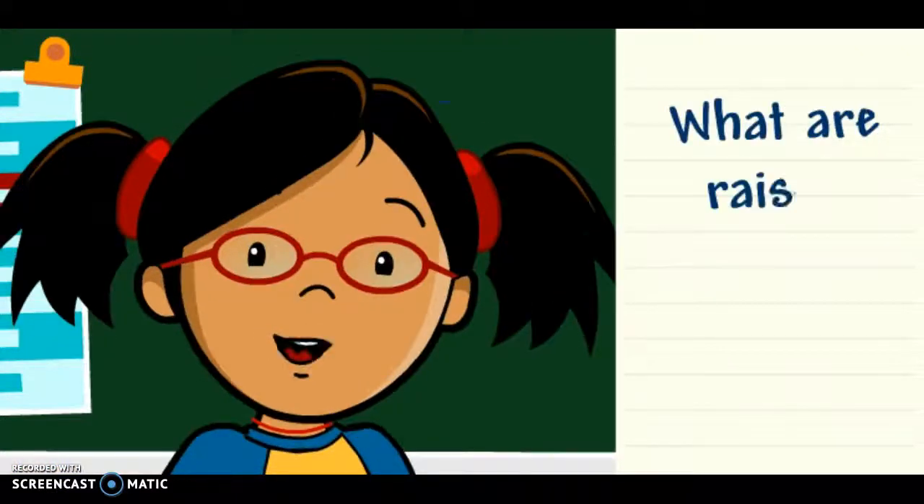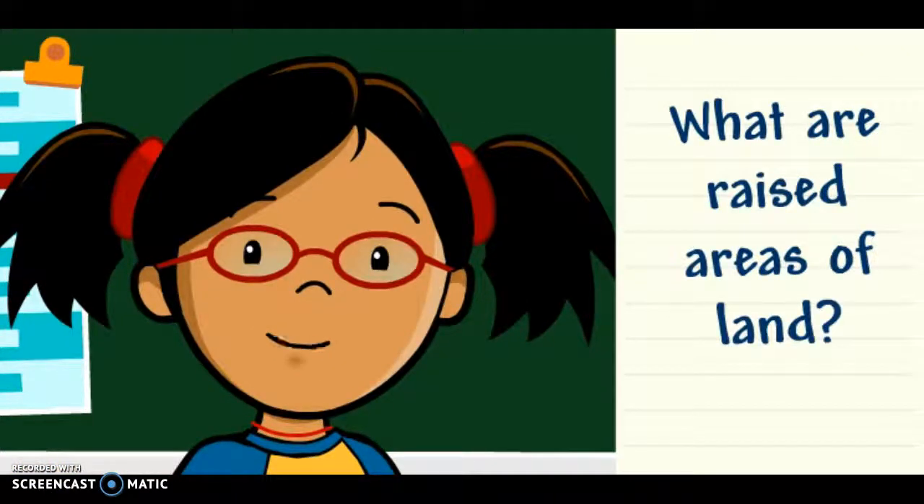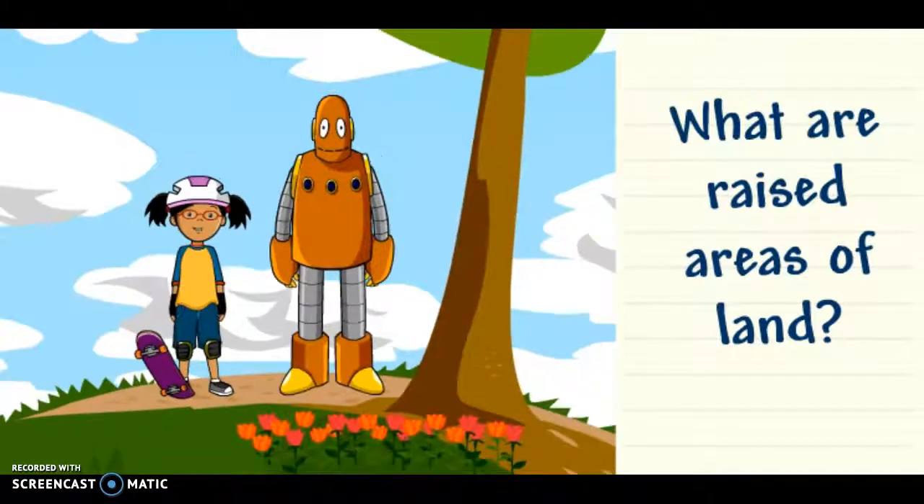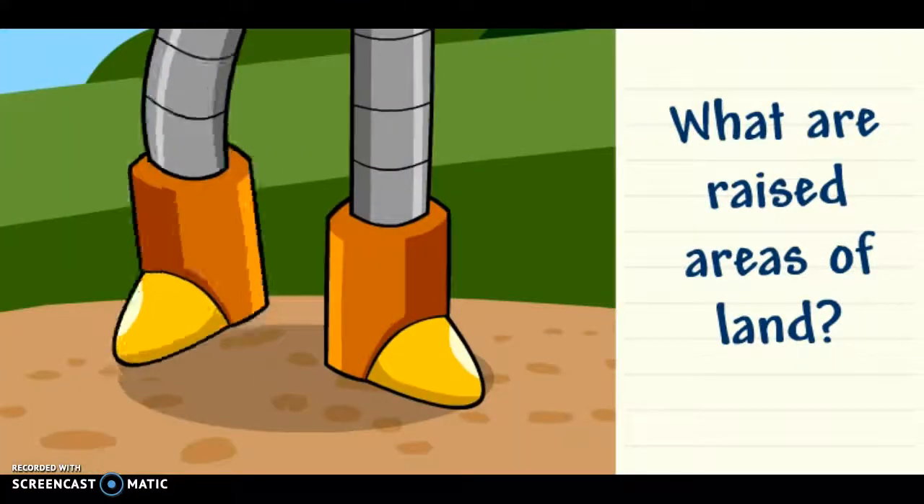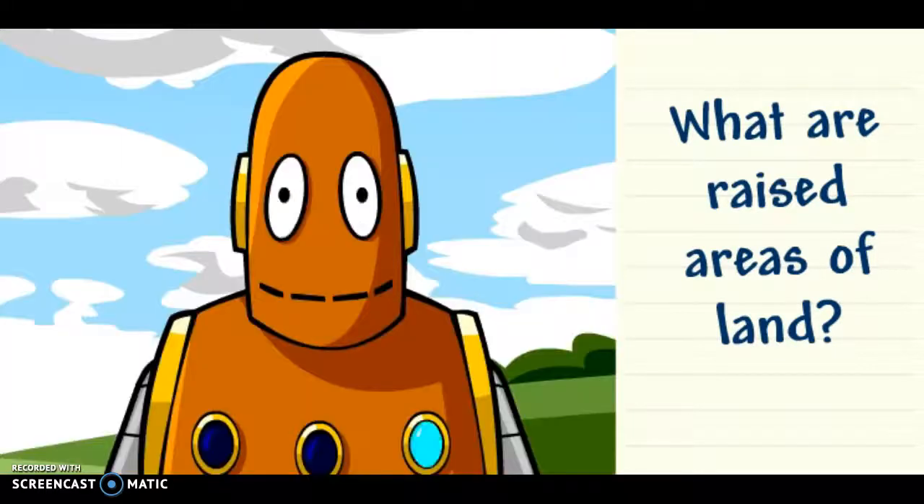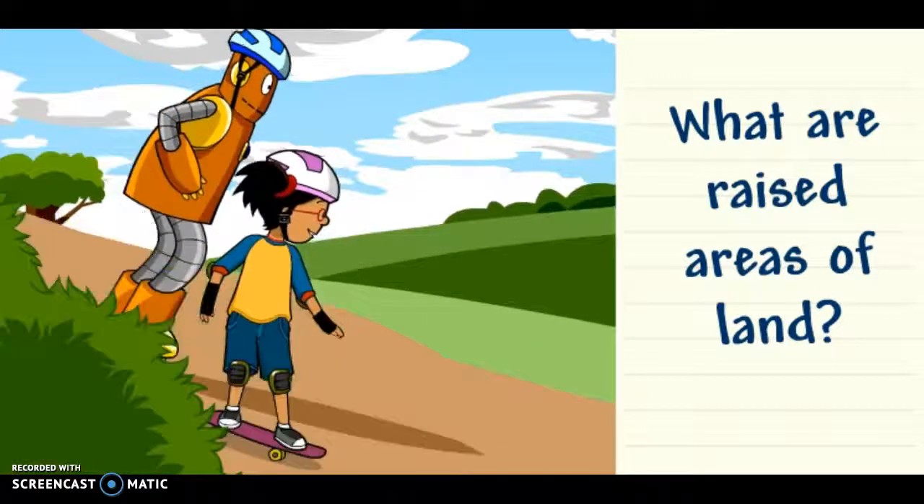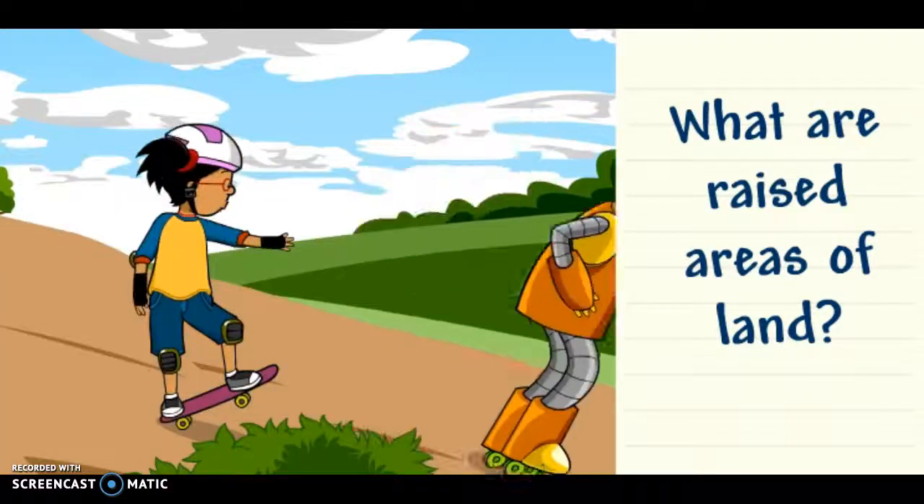What are raised areas of land? A hill is a landform that rises up and has a rounded top. The steep ones are fun to ride down. Be careful, Moby.